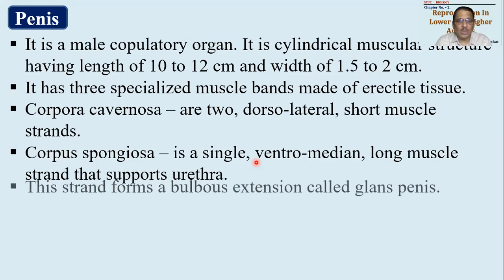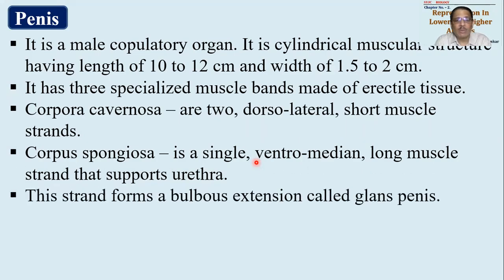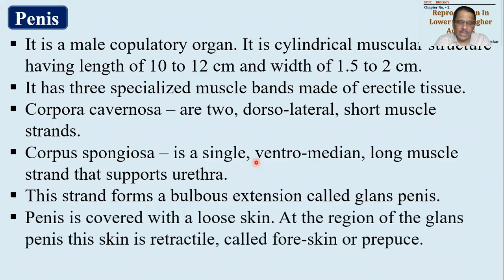Even the tip, called glans penis, will be responsible for the formation of the tip of the penis, that is, glans penis will be made up of this particular part. Okay, so MCQ का क्वेश्चन बनता है, glans penis is made up of, आंसर आएगा corpus spongiosa. So remember this, as we have said earlier, these are all erectile tissue. Okay, all 3 bands will be placed together and at the center of these 3 bands there will be the urethra passing through it, taking support of corpus spongiosa.